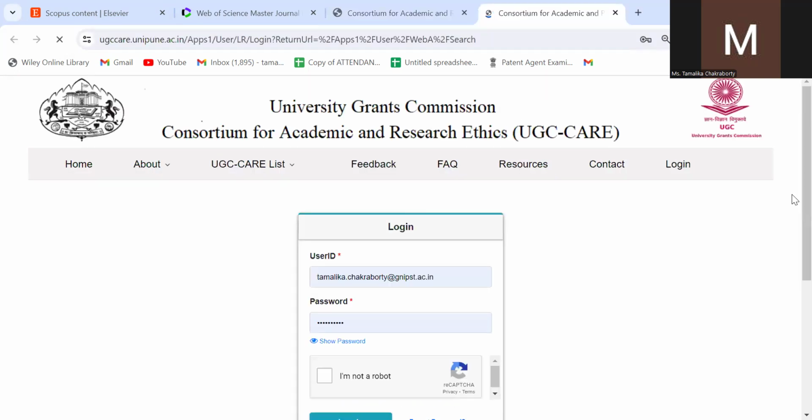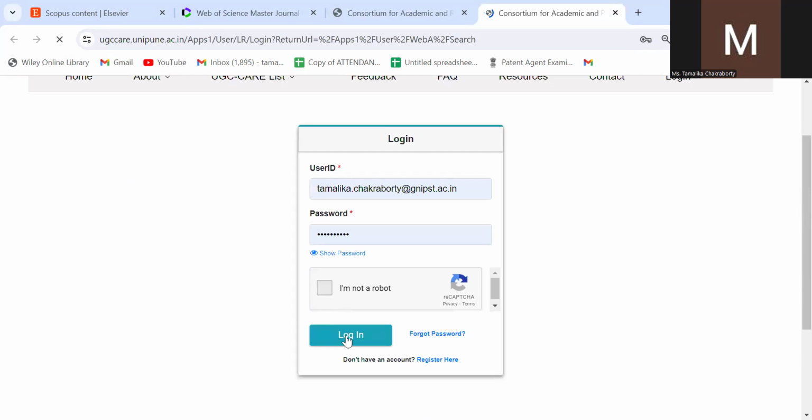But the thing is that in these topmost journals also, some journals are indexed in both Scopus and Web of Science. You understand, a journal which is indexed in both Scopus and Web of Science is a very, very good quality journal, right? So they will be in UGC CARE 1. But to access this, you have to have a login ID and you have to log in. I'm trying to log in. Okay, it has logged in, yes.